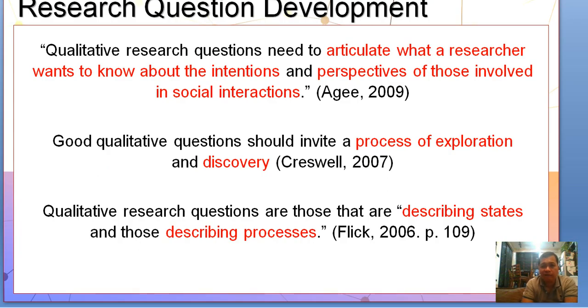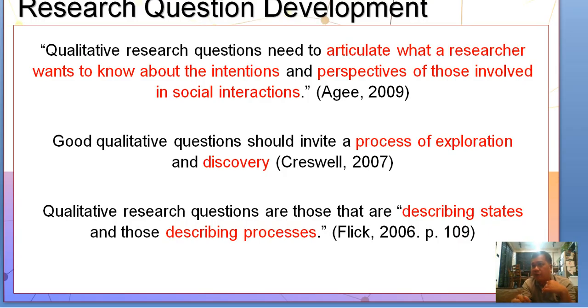So qualitative research questions need to articulate what a researcher wants to know about the intentions and perspectives of those involved in social interactions. That's from Agee 2009. And then good qualitative questions should invite a process of exploration and discovery.